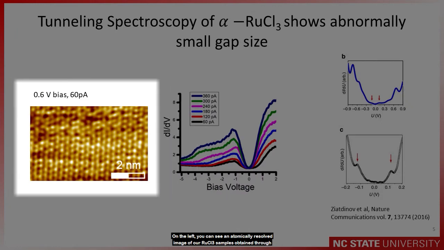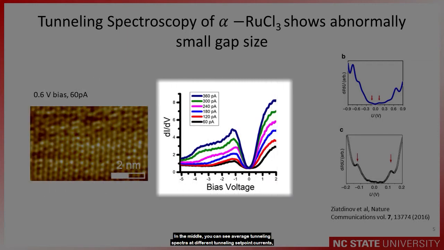On the left, you can see an atomically resolved image of our alpha ruthenium trichloride samples obtained through scanning tunneling microscopy. In the middle, you can see average tunneling spectra at different tunneling setpoint currents, meaning the tunneling current the STM tries to maintain. What's interesting is that by raising this tunneling setpoint current, we see changes in the apparent shape of the density of states.